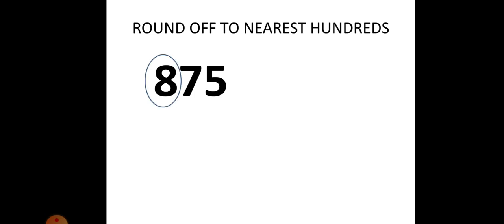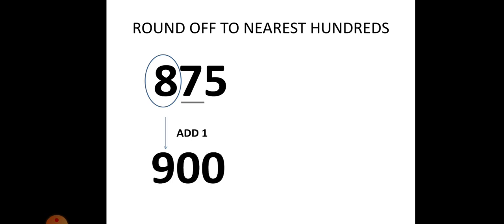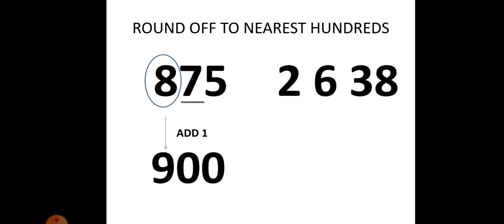Now round off to the nearest hundreds. Now we have 875. In the hundreds place we have 8. On the right side we have 7. So we will add 1. It becomes 900. Next, 2638. We have 6, and 3 is next to it, so no need to change.